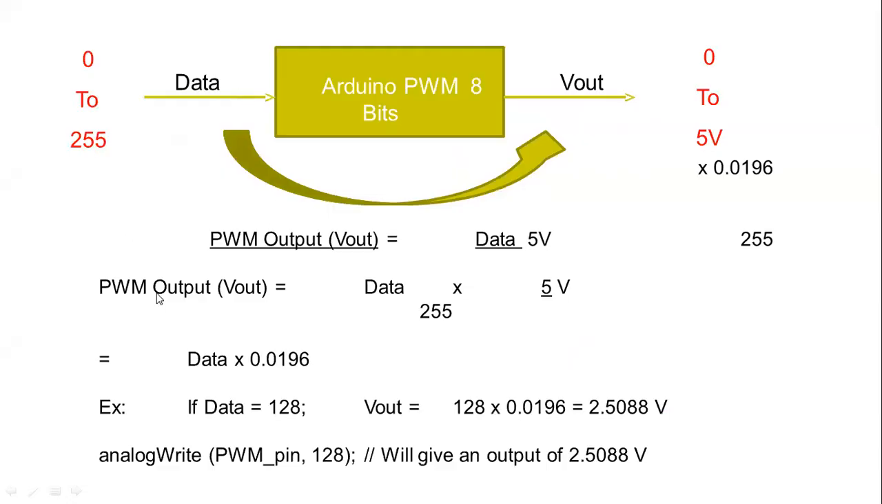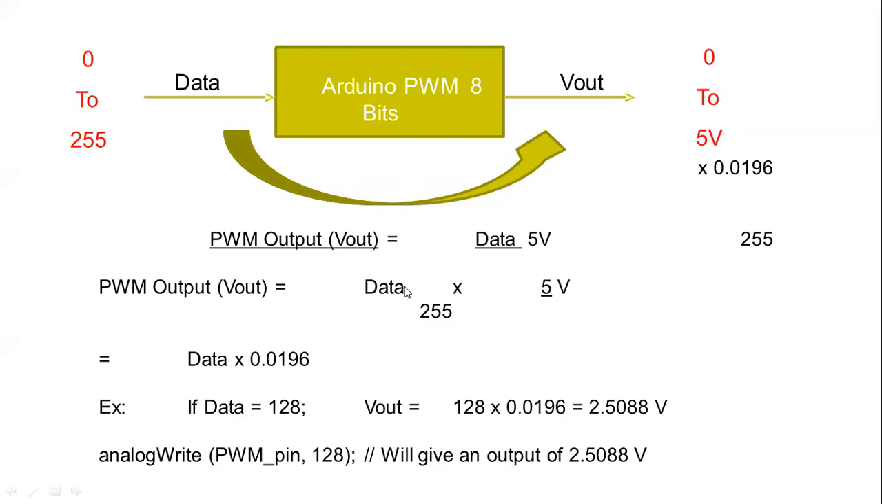So what value do you have to write? You have to write the value in the format of 0 to 255. When you write 0, you get 0 volt at the output. When you write 255, you get 5 volt at the output. So Arduino PWM works on 8 bits, and you can see it in a very simple way here.